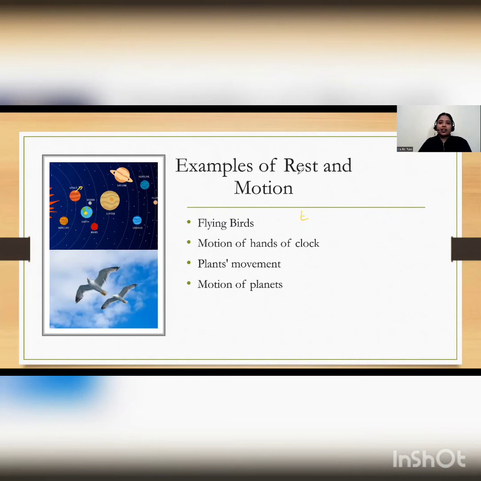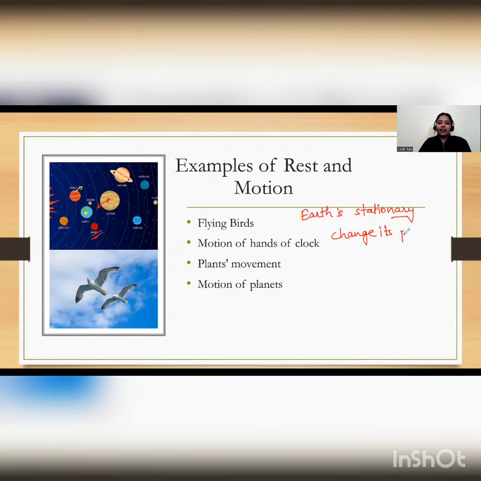Earth is stationary, isn't it? Earth is stationary for us. But if someone goes to a moon, or someone goes to Venus or Mars or Mercury, any other planet, or Jupiter. Okay. So if you go to Jupiter and from there, if you observe Earth, will it appear to be stationary? No, it will appear to change its position.